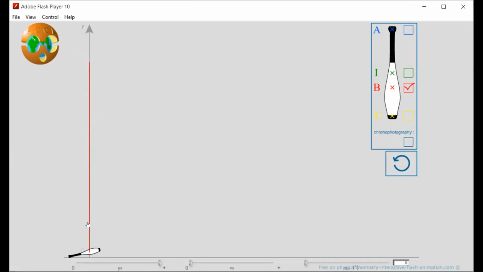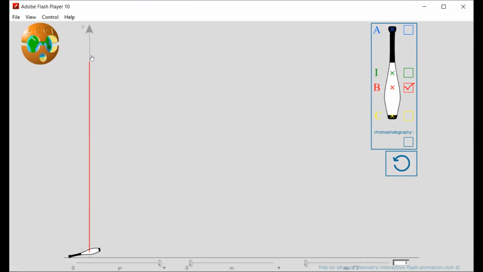So we can conclude that if a point mass is falling downward, it will fall in a straight line.